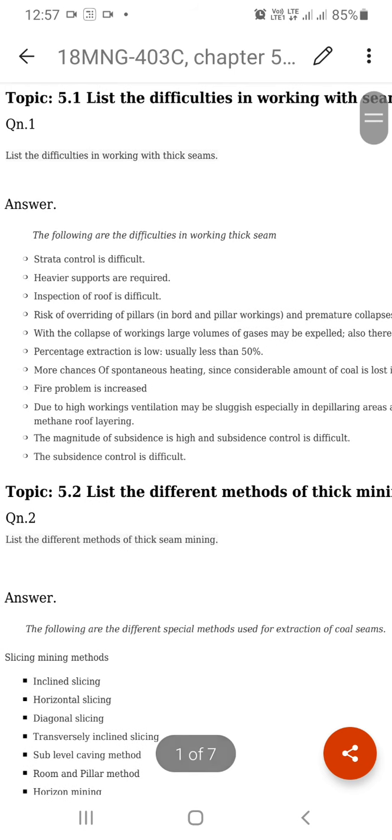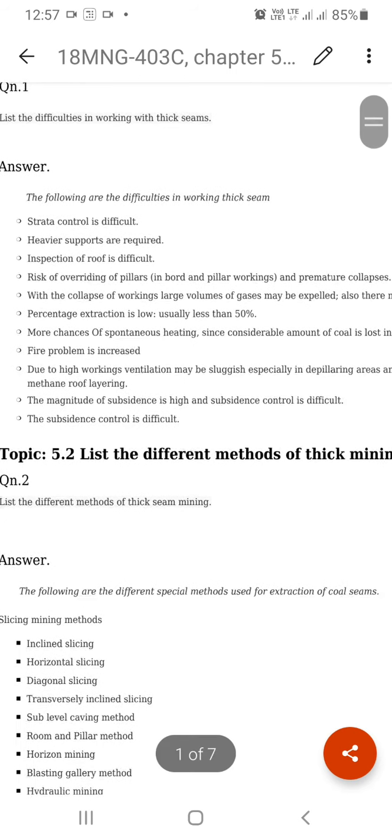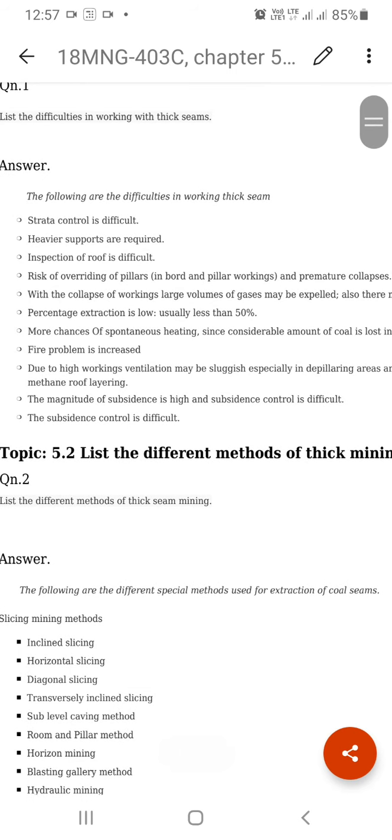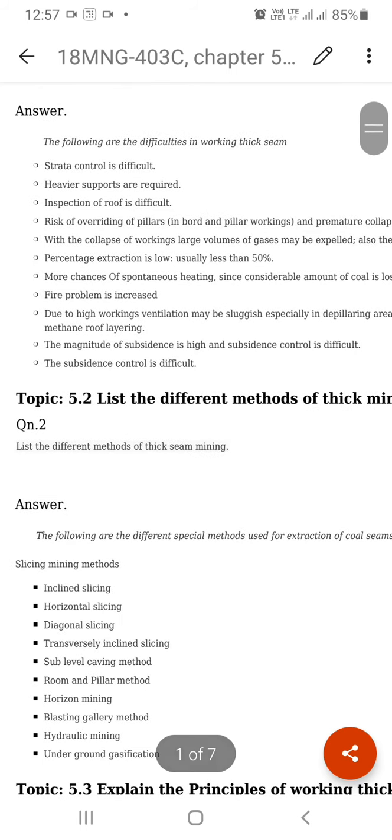And before that, let us discuss what is meant by thick seam mining and what are the different problems associated with it. Suppose the thickness of the seam is beyond 5.5 meters. Generally, we refer to it as thick seam mining.